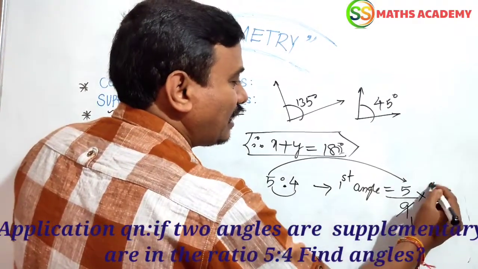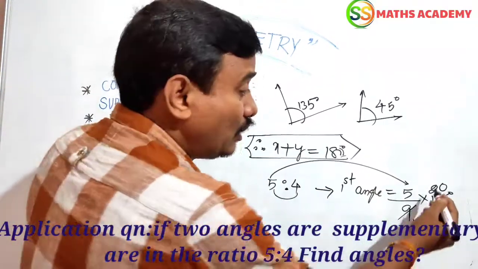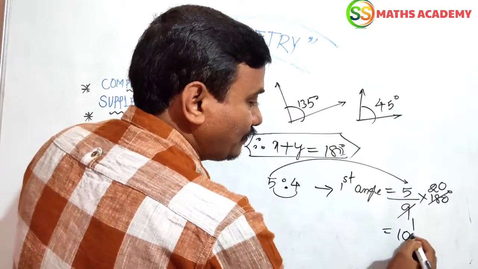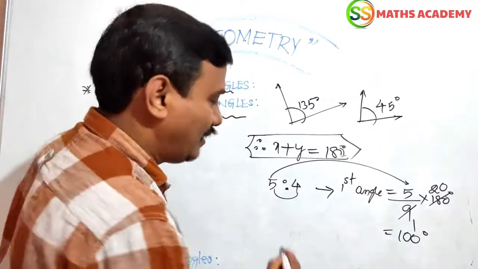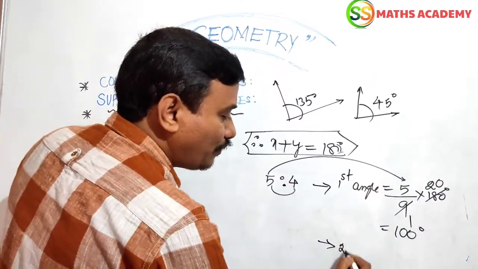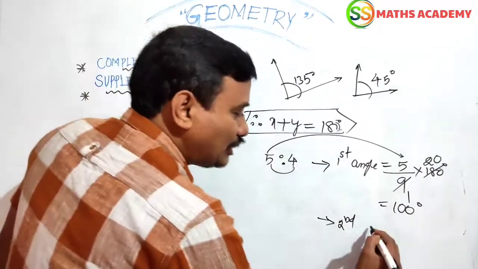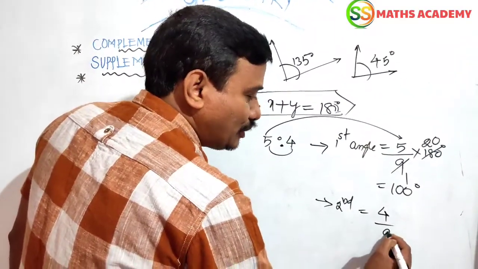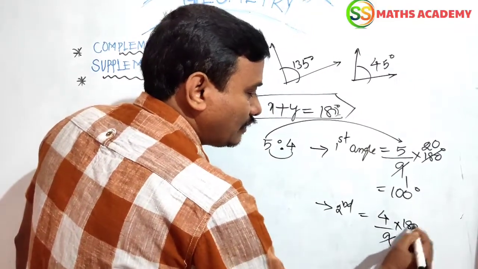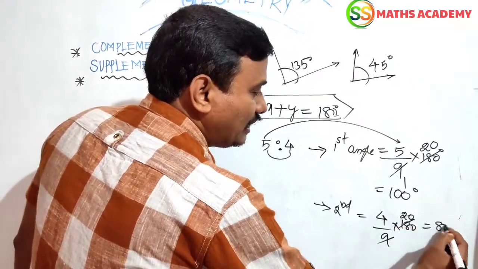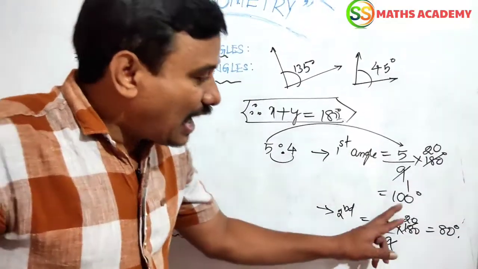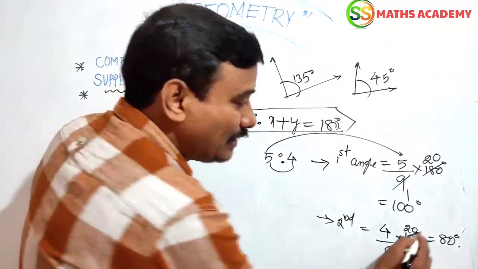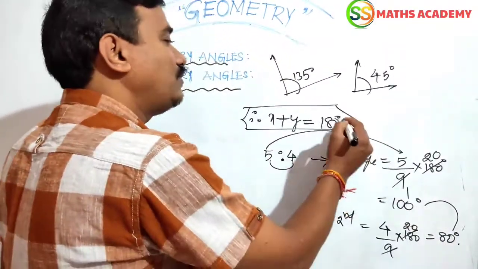9 ones are 9, 9 twos are 18, so 20. 20 into 5, 100. First angle will be 100. What about the second angle? We should find two angles. Second ratio by sum of ratios into 180. 9 twos are 18, 20 into 4, 80. 100 plus 80, the sum of these two equals 180.